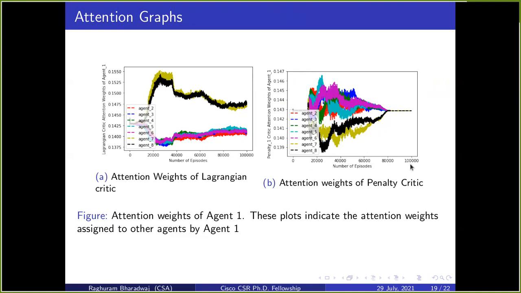Therefore, initially we see that agent 1 gives higher importance to its fellow collectors so as to avoid collisions. But as the training proceeds, we see that agent 1 gives equal importance to both depositors and collectors, because the information of depositors, that is where they are currently and how they are moving towards the target, is equally important to avoid collisions. In this manner, the attention mechanism helps the agents to compute a policy in a fast and efficient manner.